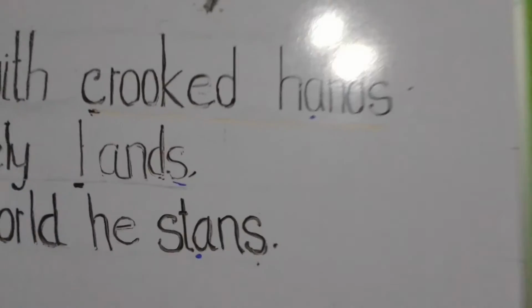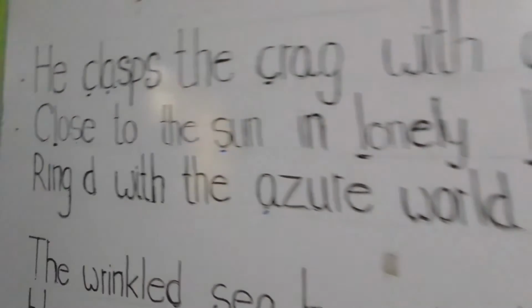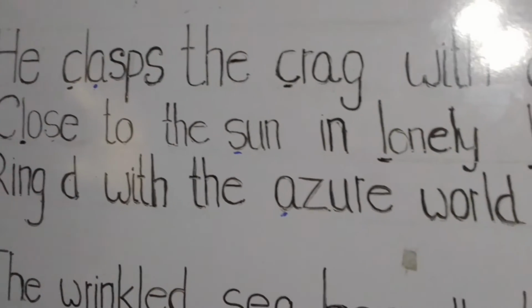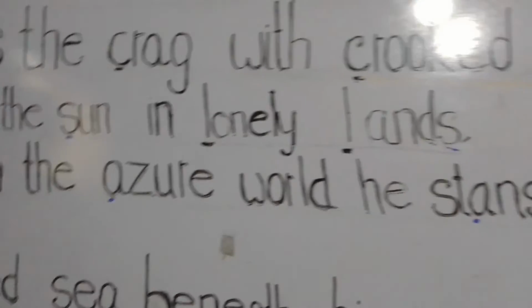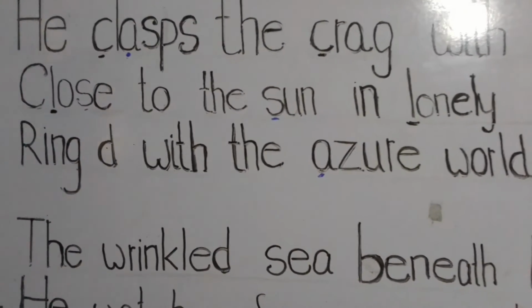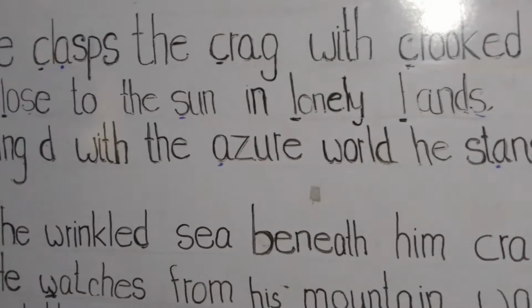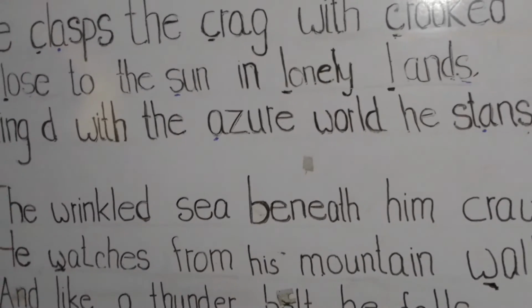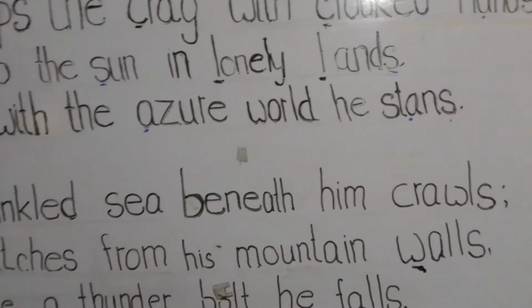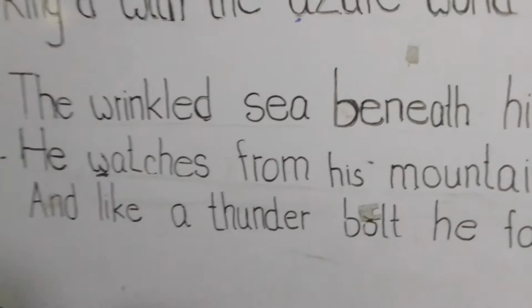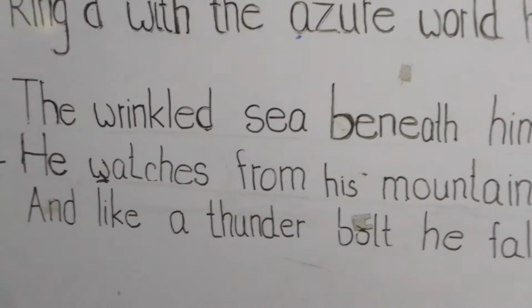Okay, students, what do you think the eagles feed on? Eagles feed on small birds and small mammals, and also they feed on fish.